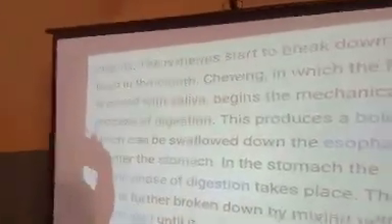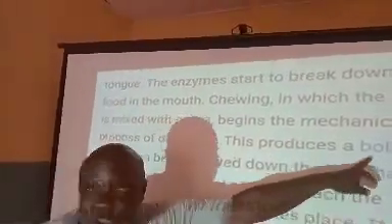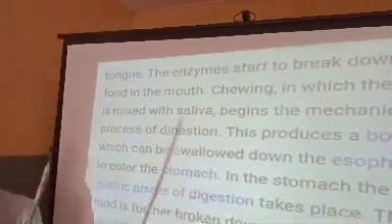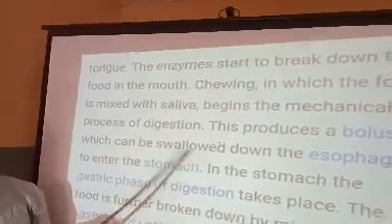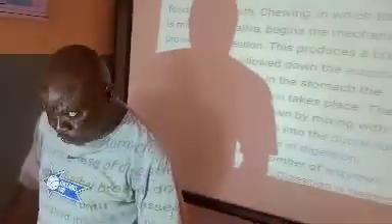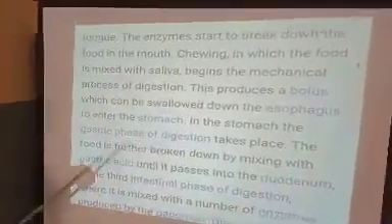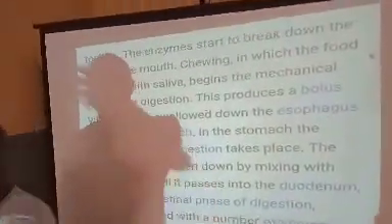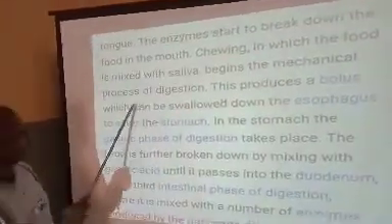It begins the mechanical process of digestion. The teeth will help in the mechanical process by breaking the food down. This produces a bolus. Remember that's the word I used. It rolls it into a bolus, which can be swallowed. Because you can't scoop a spoon of rice into your mouth and just swallow. When the person is not a bird, it's not possible to pick the food and swallow. So you need to chew your food, enjoy the meat. Instead of having a feel of the meat, just cut your meat and swallow? It's not possible. That's what I'm trying to say here.